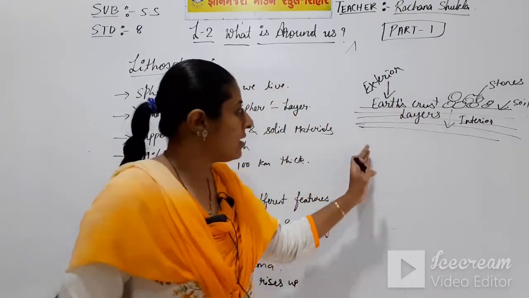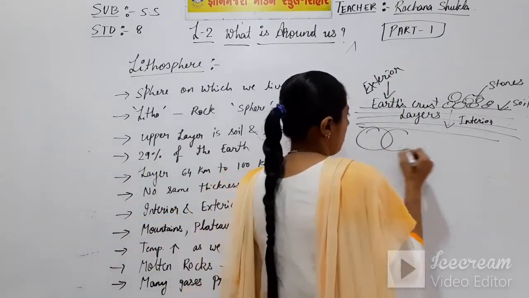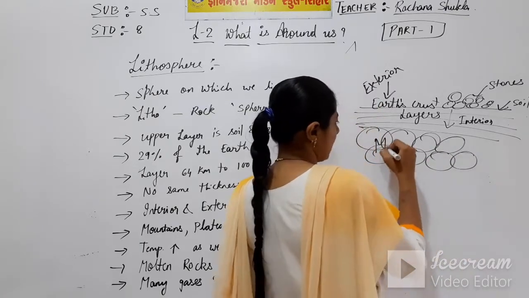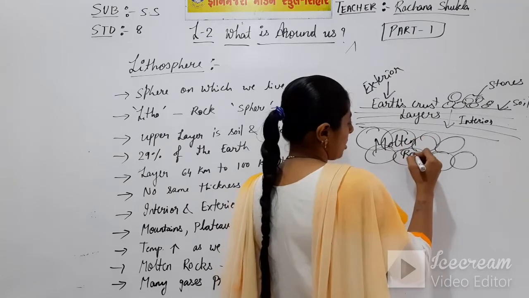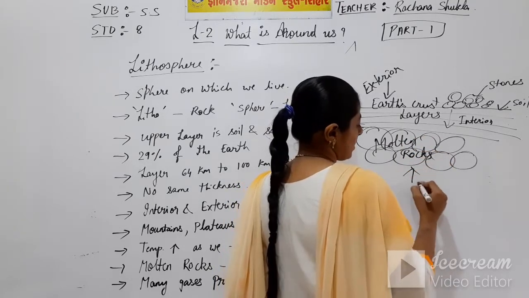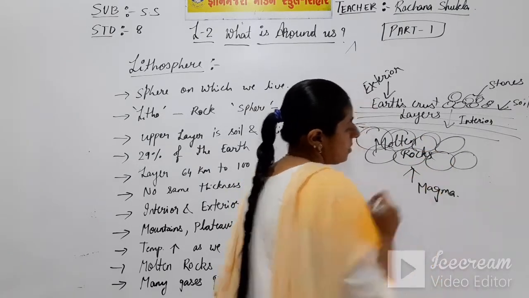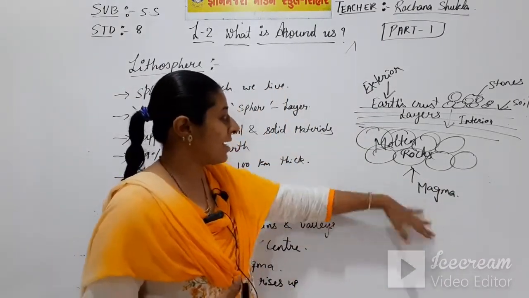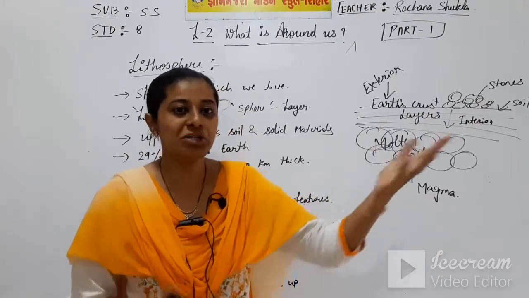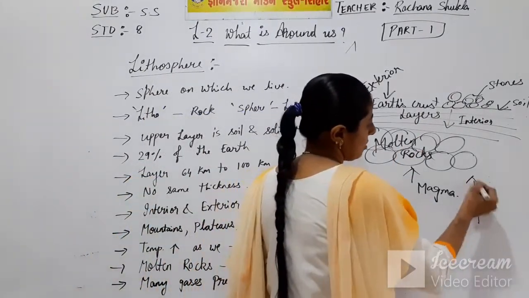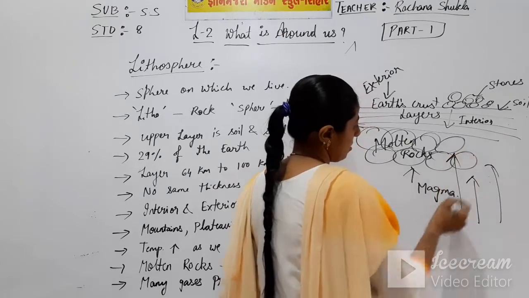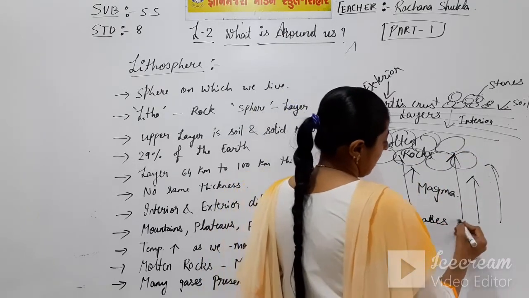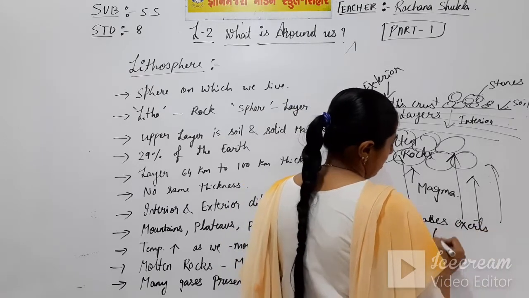Now what happens? Here there are rocks, big rocks, molten rocks. What are they known as? Molten rocks are known as magma. Okay, what are they known as? Magma. Now the gas exerts pressure from here, the gases exert pressure.